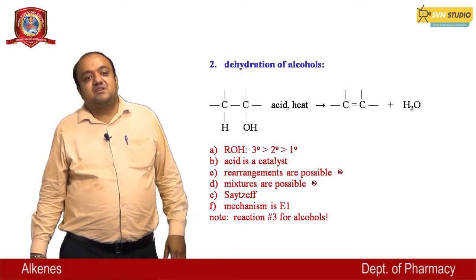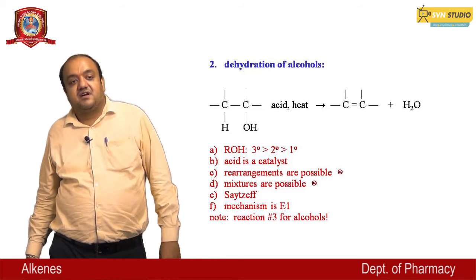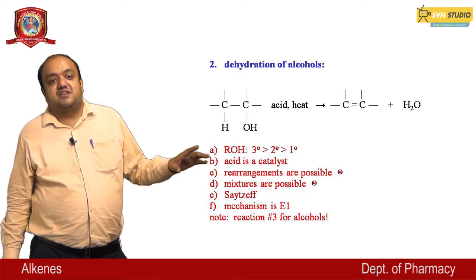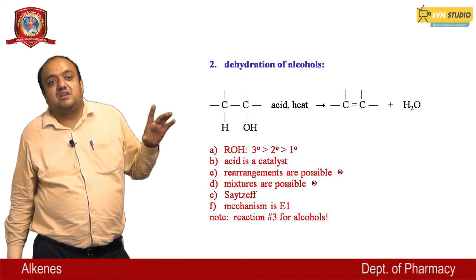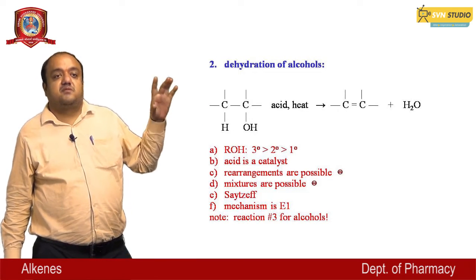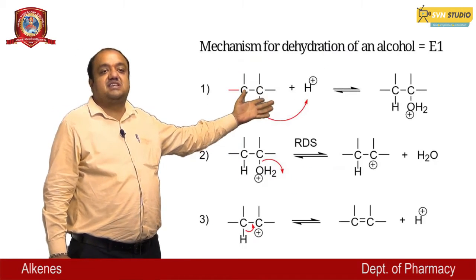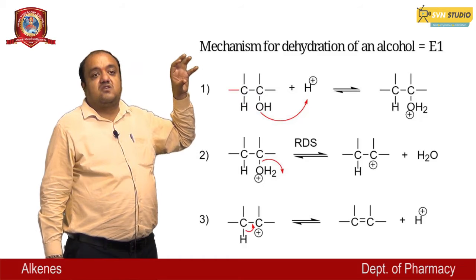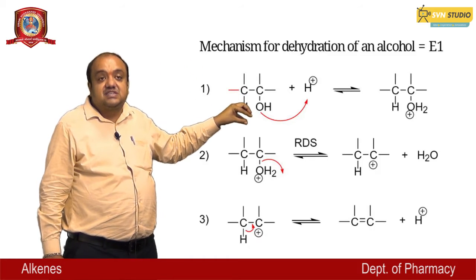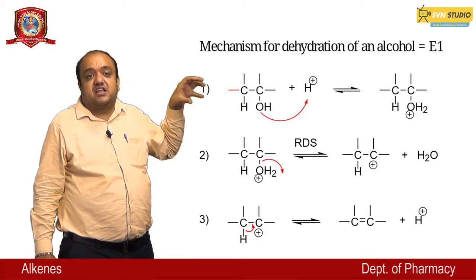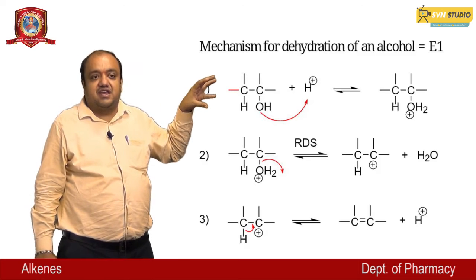The mechanism in this reaction is E1, and protonation of the alcohol is possible. The mechanism for dehydration of an alcohol or E1 reaction is this: the proton reacts with this OH and gives the protonated alcohol.